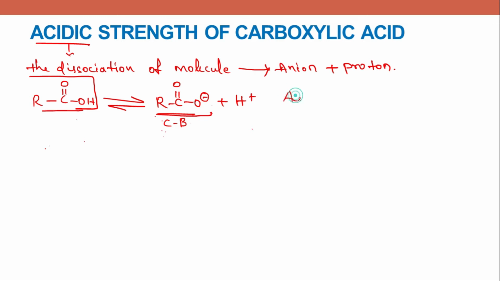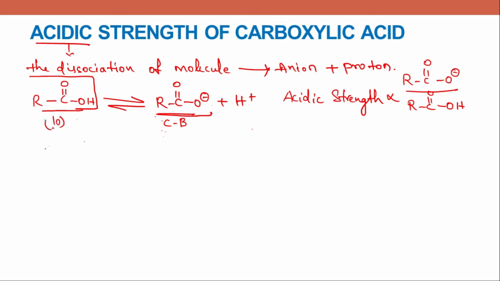Acidic strength is directly proportional to conjugate base divided by substrate molecule. For suppose you are taking 10 molecules of carboxylic acid. Okay. If this is a stable anion, the equilibrium of the reaction will be towards the right.